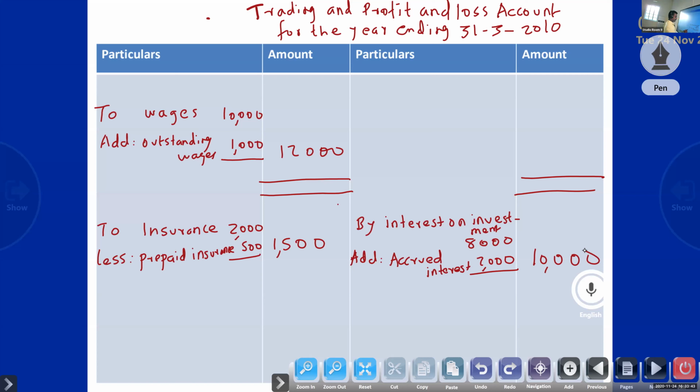Okay, accrued income. Next, commission received in advance. First item, every amount will come in the trial balance. Commission received 1,000, less commission received in advance. Suppose if it is 200.